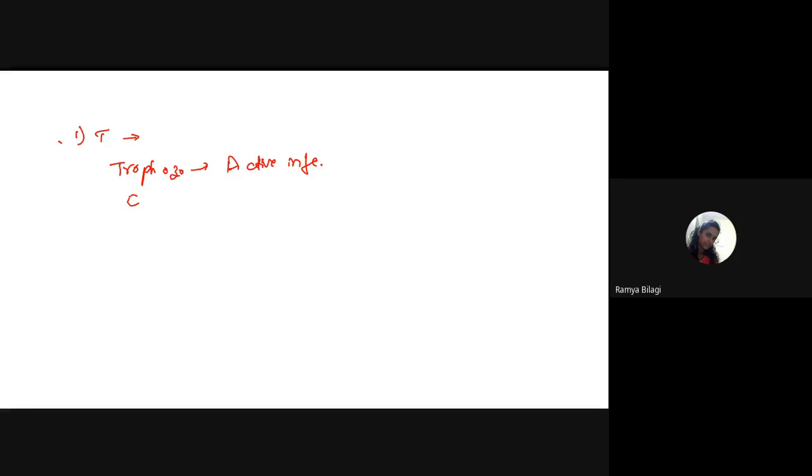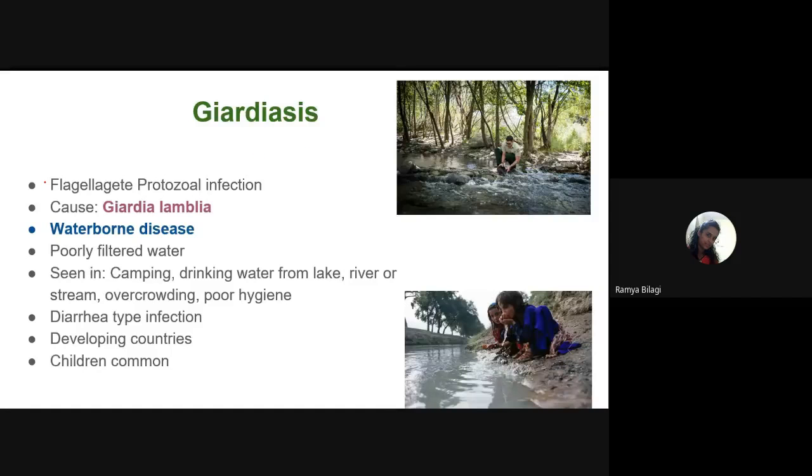Whenever the cysts are present, it indicates they are the carriers of the disease. Do you all agree with this? Okay. Then we will see the second question.